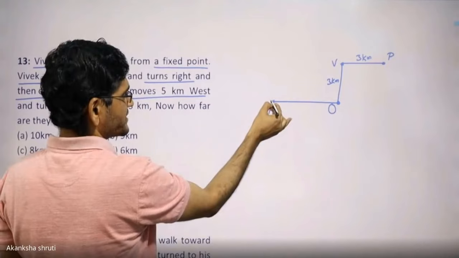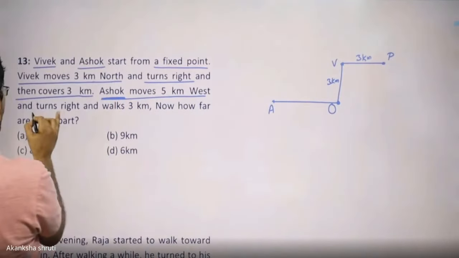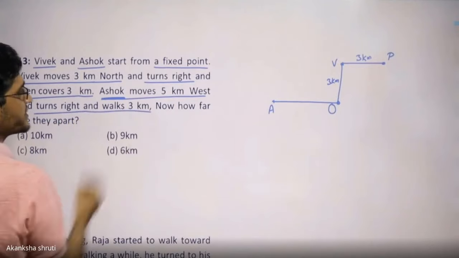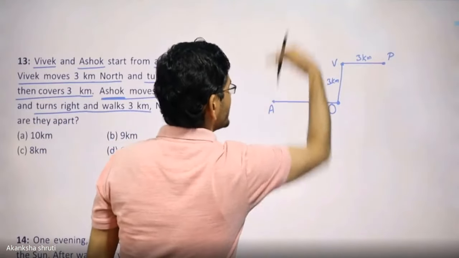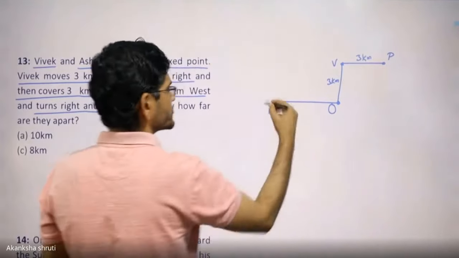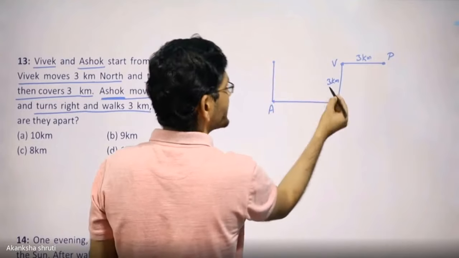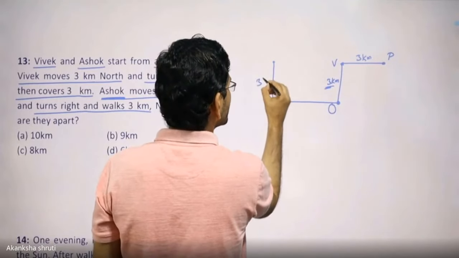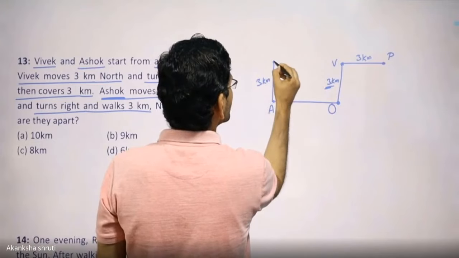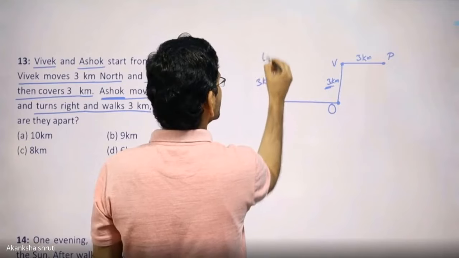A for Ashok, west, and turn right and walk 3 kilometers. So right for this Ashok will be this way and left will be this way. So right, the 3 kilometers. Be careful, it is given as 3 kilometers. So draw the same length, 3 kilometers here also. This is the new position of Ashok. Let us consider this point as Q.